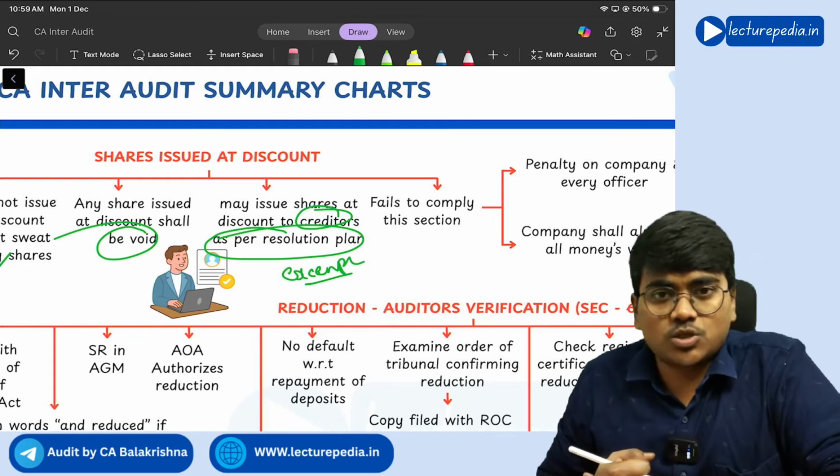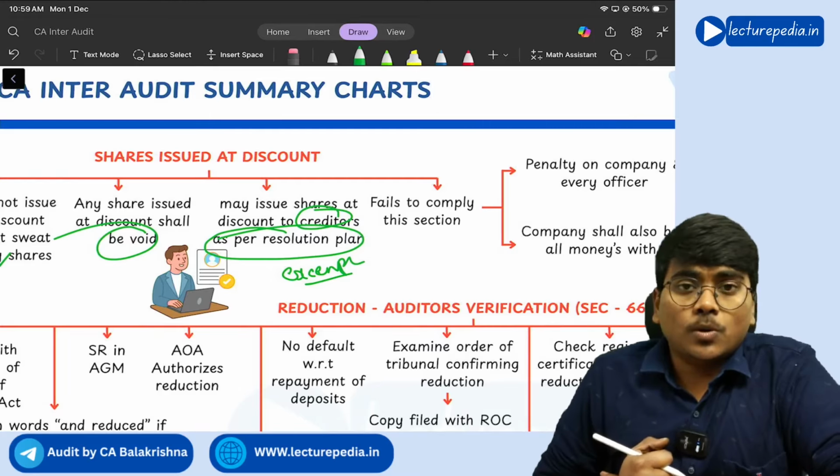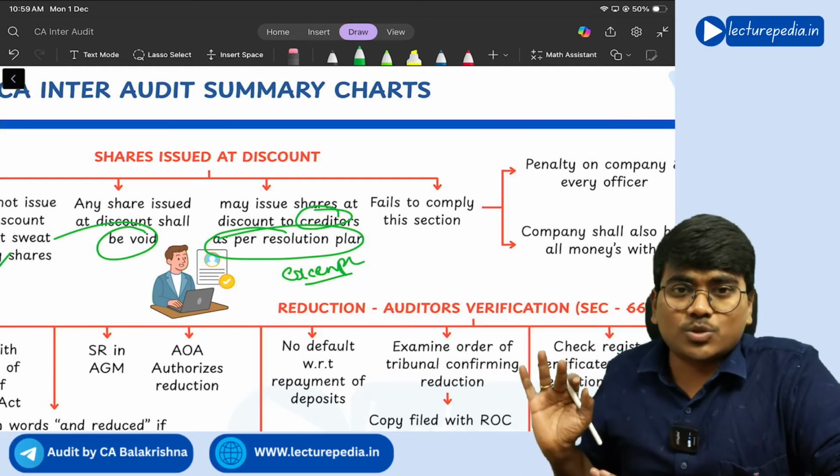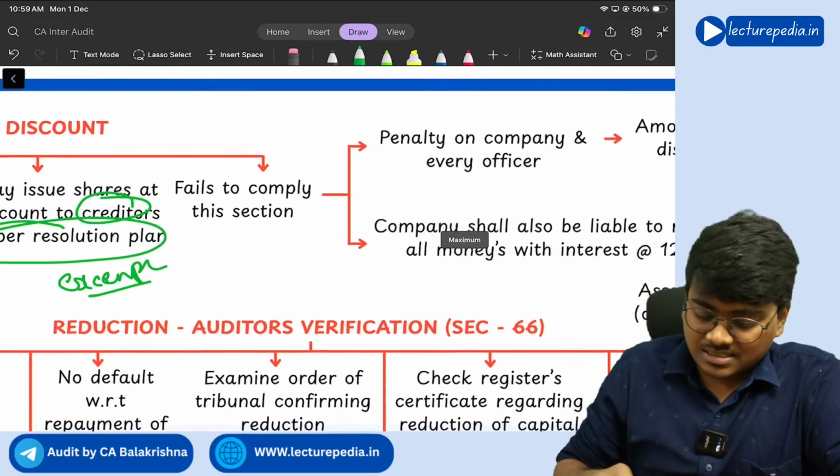So a resolution plan is how that person who is going to purchase this insolvent company wants to revive it. So a plan will be prepared. That plan will be known as a resolution plan. So as part of that resolution plan, shares can be issued at a discount to whom? Creditors only. Understood?